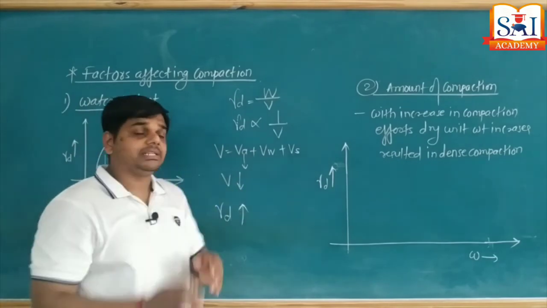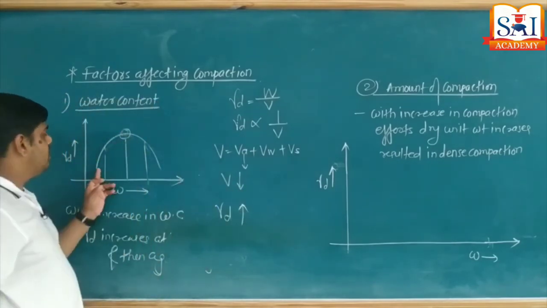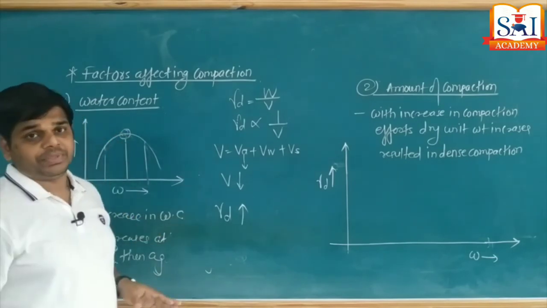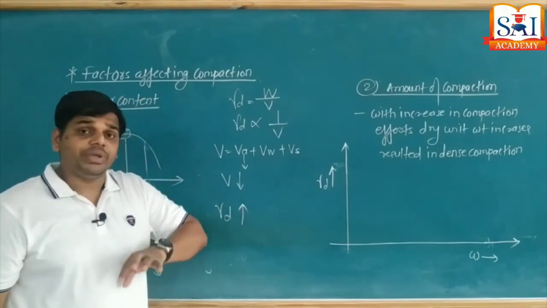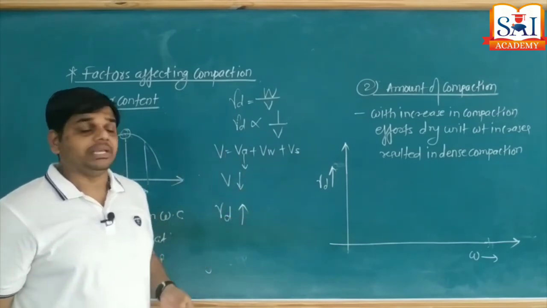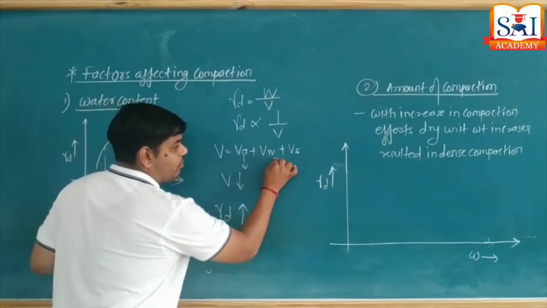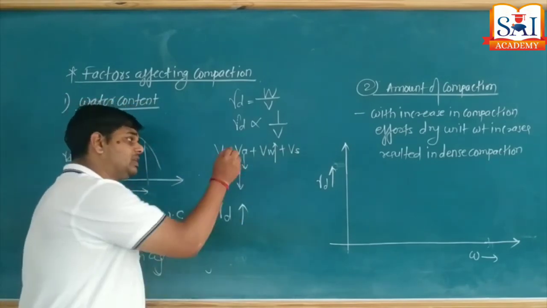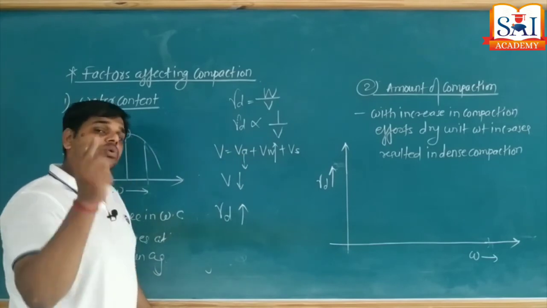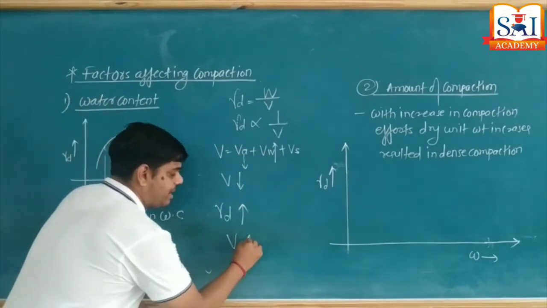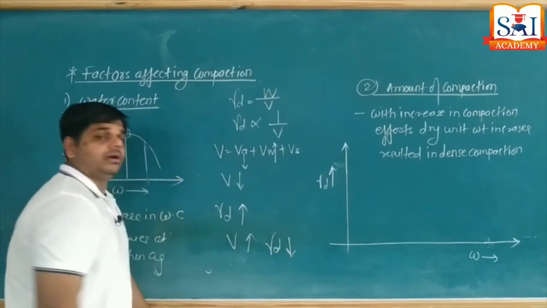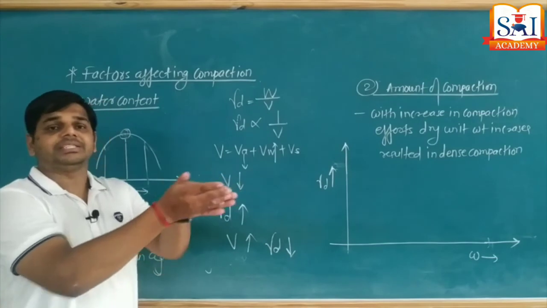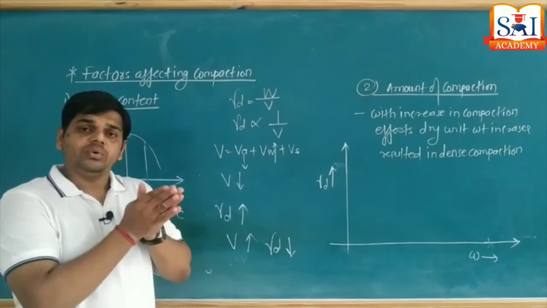But after a certain interval of time, after this value, it goes on increasing up to this point. Here all the air may escape, all air voids escape, but we are going to add water continuously. Therefore, after a certain time, volume of water increases. As volume of water increases, again total volume increases, means the gamma D value decreases. Understand? That's why after certain points, with further increase in water content, the gamma D value decreases.